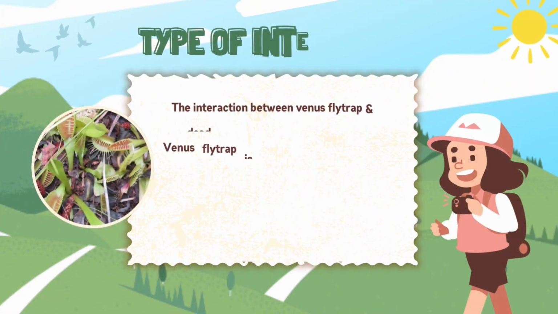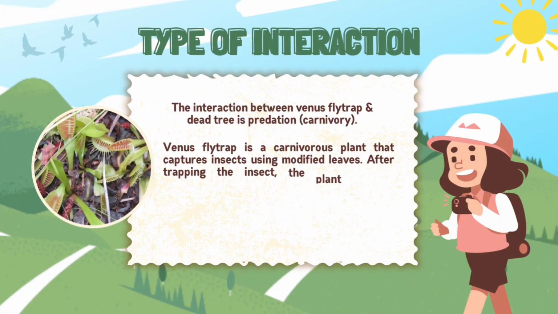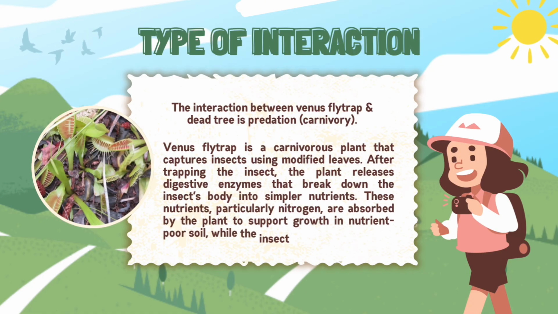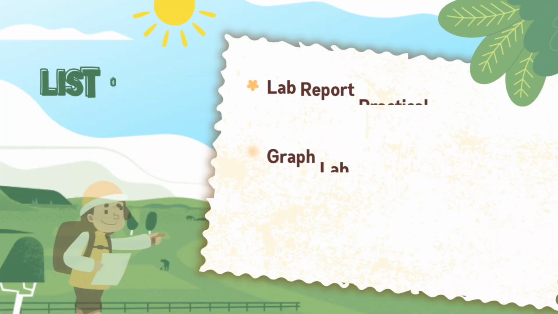The interaction between Venus flytrap and dead tree is predation. Venus flytrap is a carnivorous plant that captures insects using modified leaves. After trapping the insect, the plant releases digestive enzymes that break down the insect's body into simpler nutrients. These nutrients, particularly nitrogen, are absorbed by the plant to support growth in nutrient-poor soil, while the insect is harmed and killed.